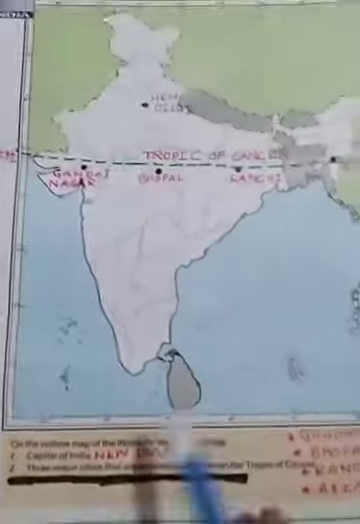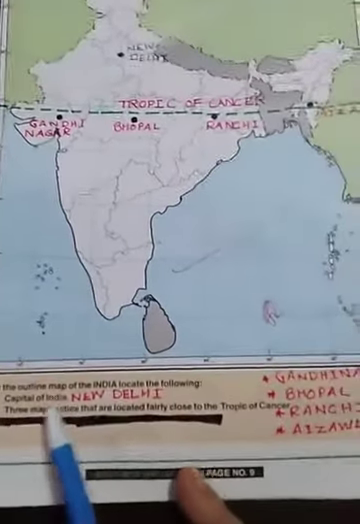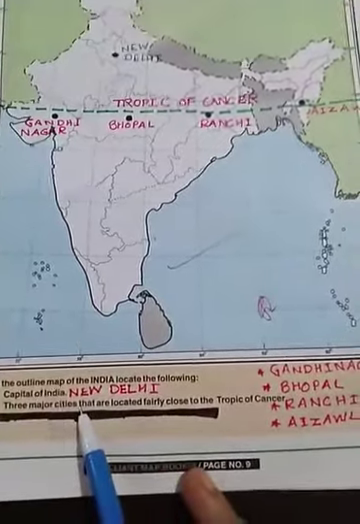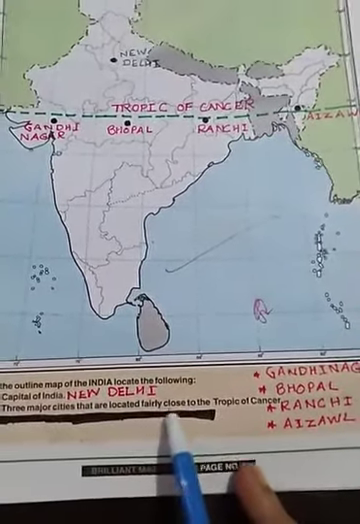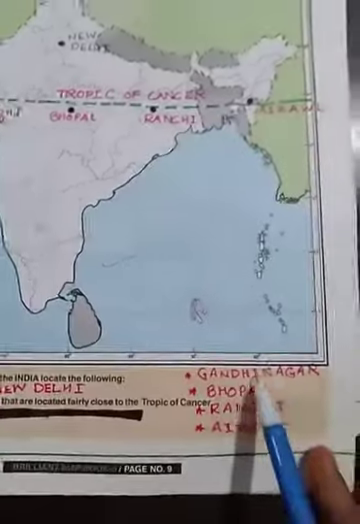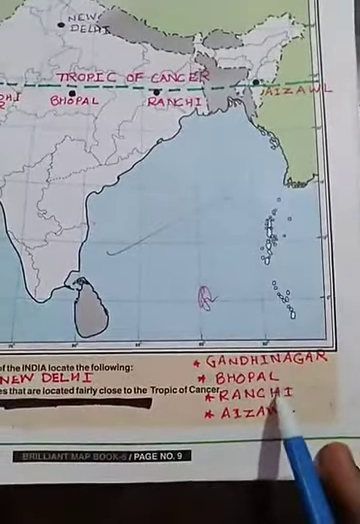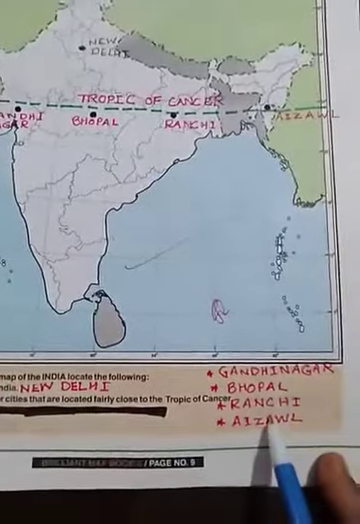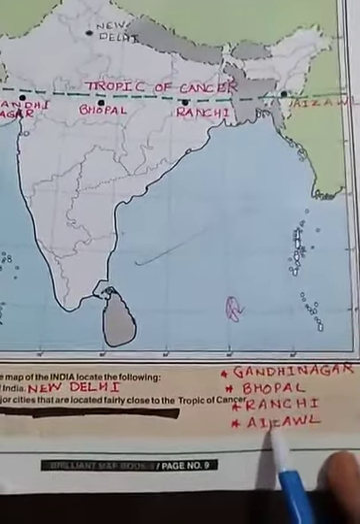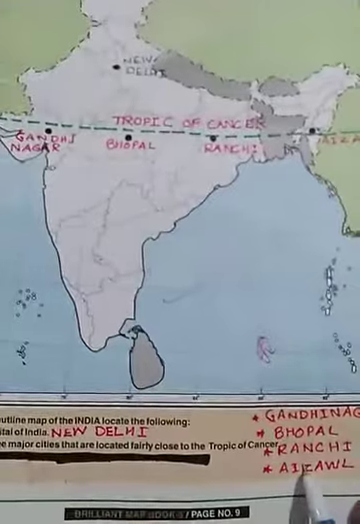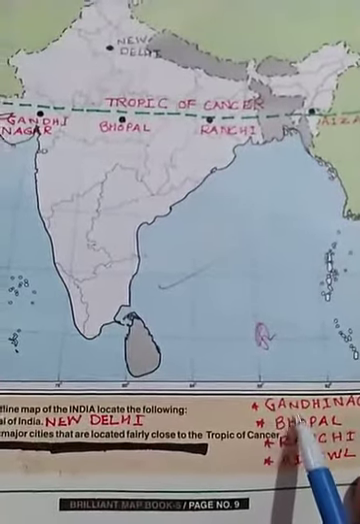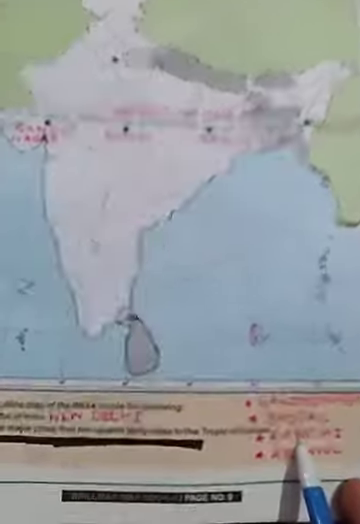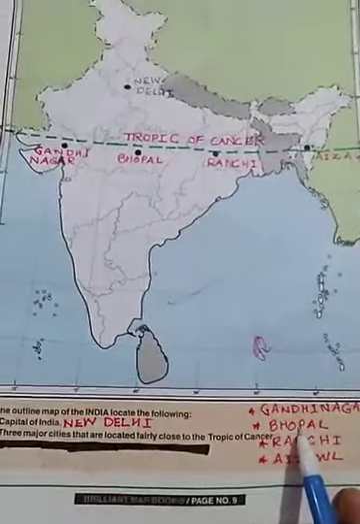After doing this, here also you are going to write capital of India, New Delhi, and 3 major cities that are located fairly close to the Tropic of Cancer: Gandhinagar, Bhopal, Ranchi and Aizawl. I have written 4. You can write 3 of them. I have used pen because with pencil it will not be clear, but children, you are not going to use pen in the map work. You will use only pencil.